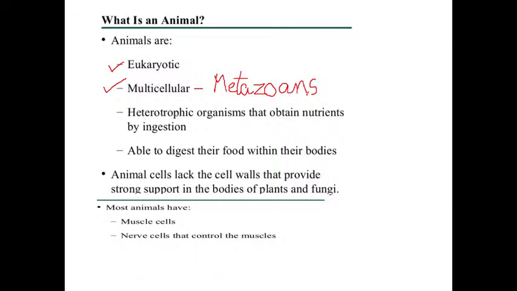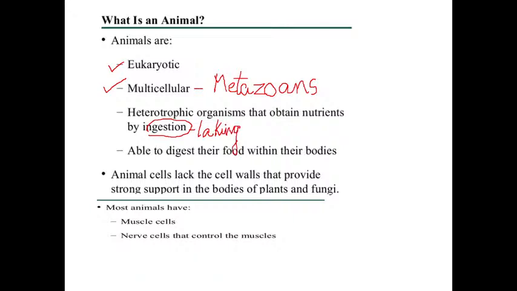Then the animals are heterotrophic organisms. Heterotrophic means they obtain nutrients or food from different sources, can be from plants or can be from animals. They depend on other organisms for their food, that is known as heterotrophic, and they obtain nutrition by ingestion. Ingestion means taking in of food.